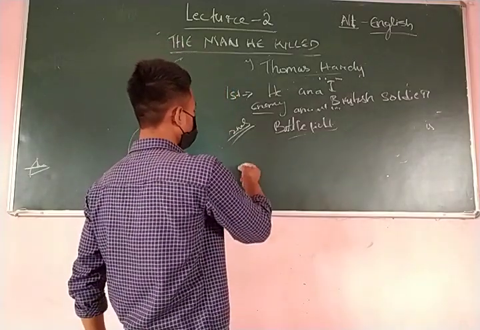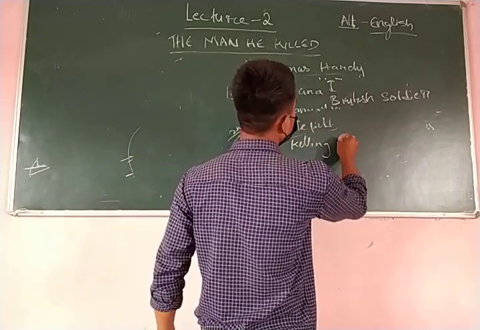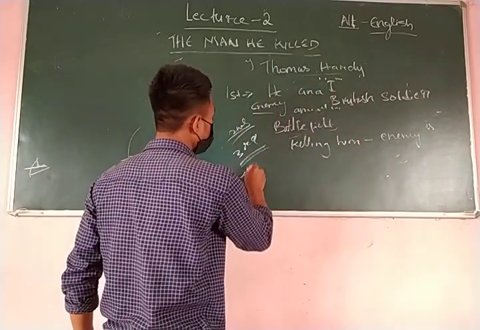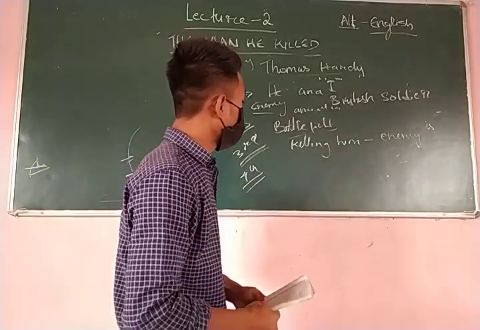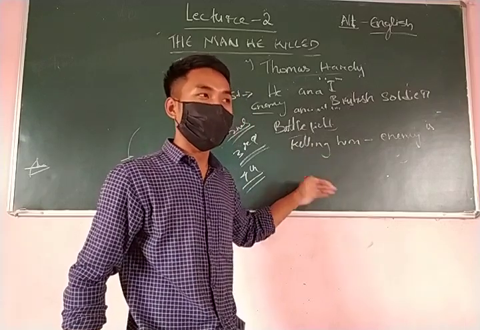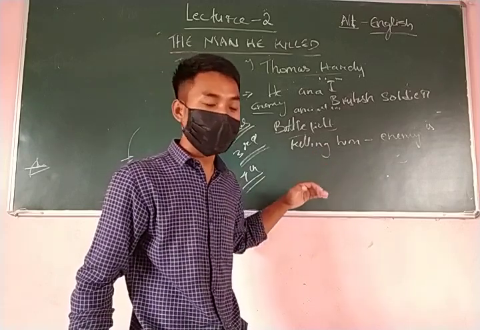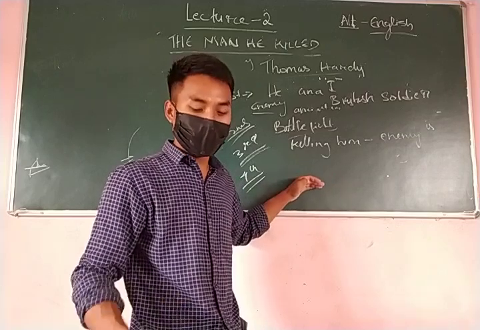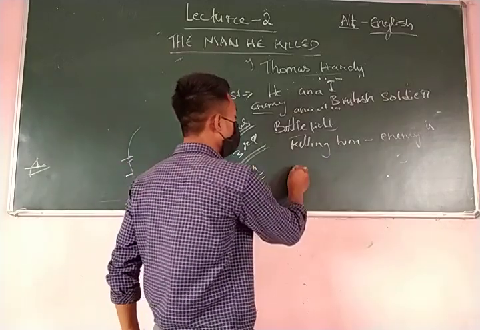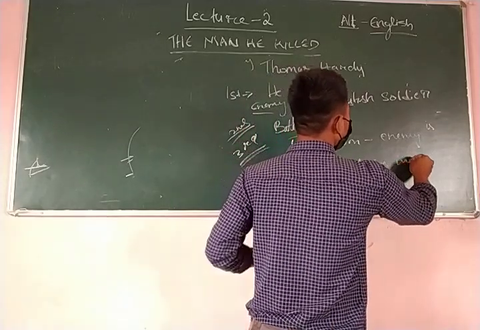Killing him because he was his enemy. And what is he trying to explain in the fourth stanza? The fourth stanza explains that since the enemy doesn't have any work to do, he also joins as a soldier, just like the British soldier does. So he also was out of work. Going to war is both of their work.